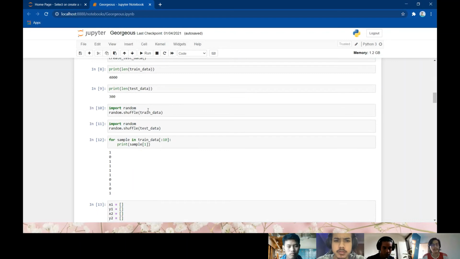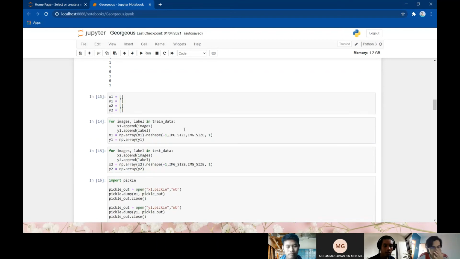Because the data in the file is already sorted, average first, then beautiful, we need to shuffle it. So we use random shuffle on the train data and test data, so that when the computer reads the images, they will be shuffled and will not be all average first.